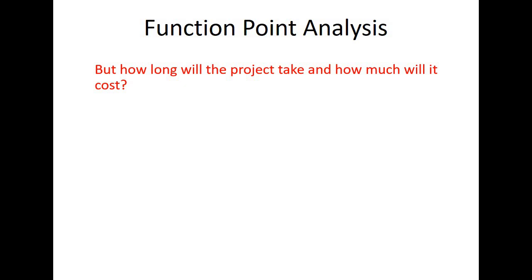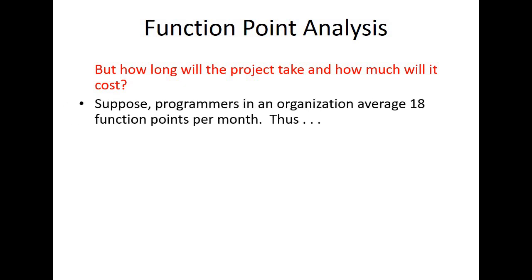So what we do next is we make an assumption that programmers in an organization average 18 function points per month, right? So 197 function points divided by 18 equals 11 man months.